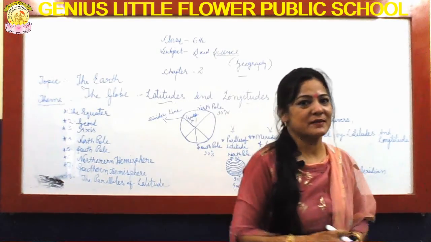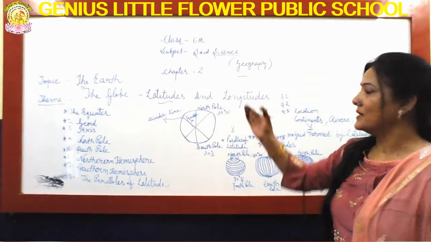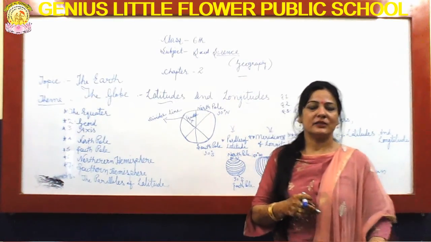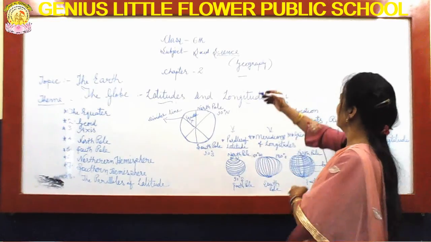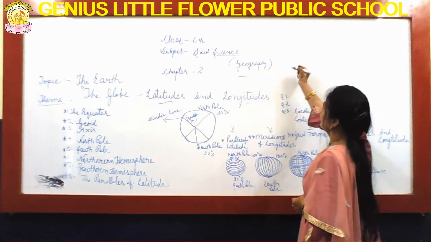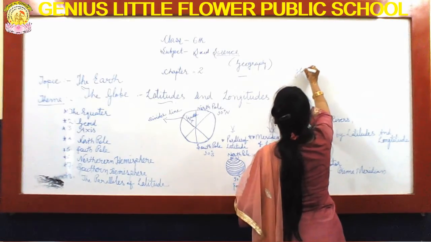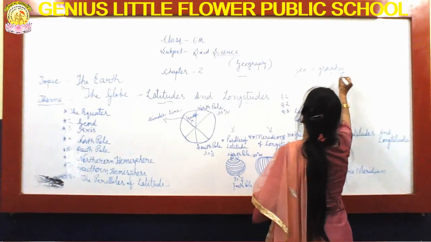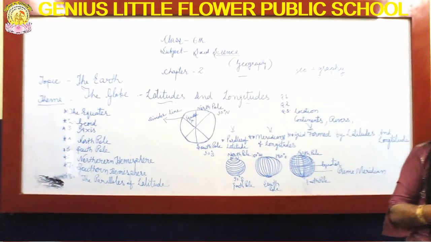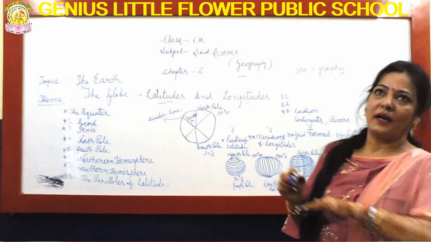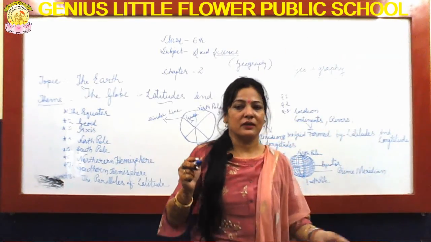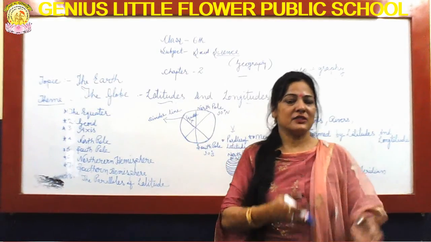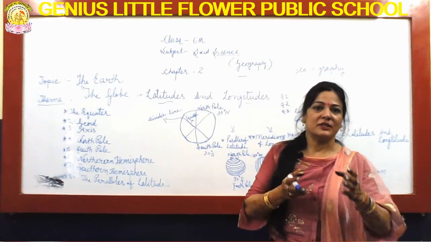I am here to explain social science, and today I am going to explain geography. Related to this topic, as you know, this word is derived from two words, geo plus graphy. Geo means earth. It means the entire condition of the earth, external as well as deep internal, that is denoted by this subject, geography.